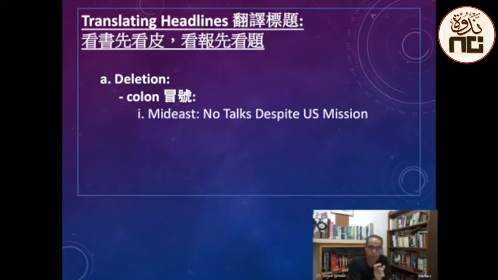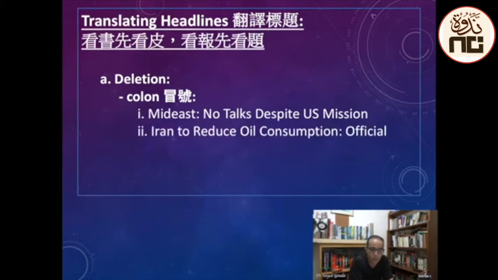So Mid-East colon means that the report is about the Middle East. Iran to reduce oil consumption: official. That means this is what an Iranian official said. This is a quote, but you put your source at the end in the headline.